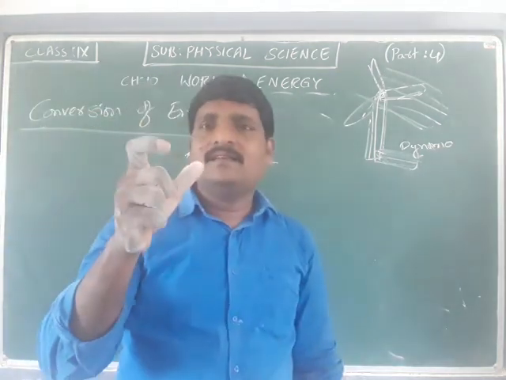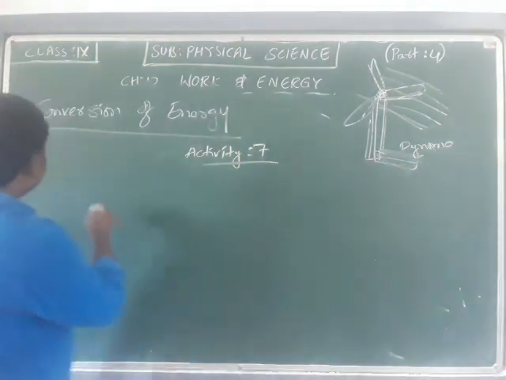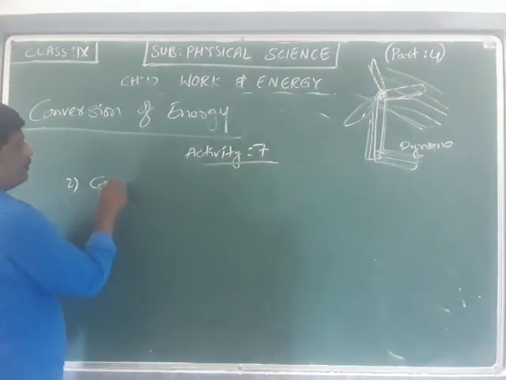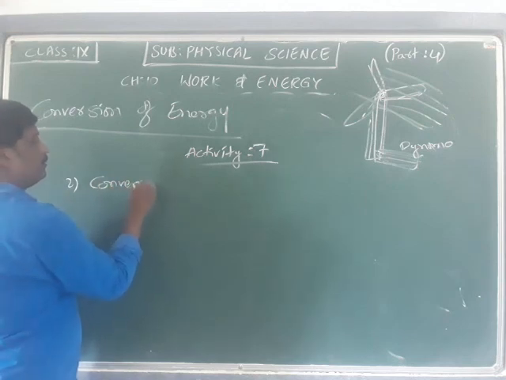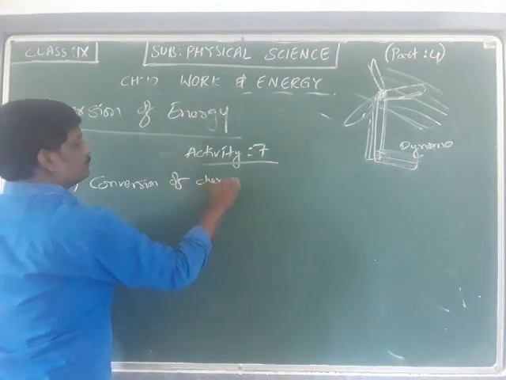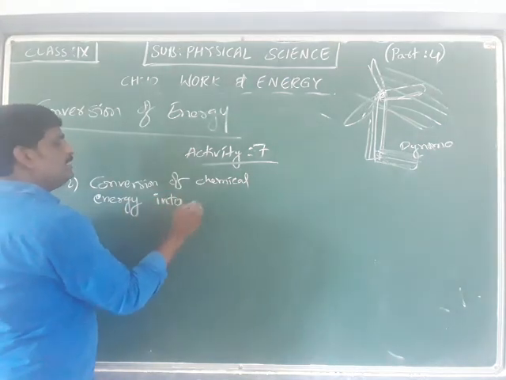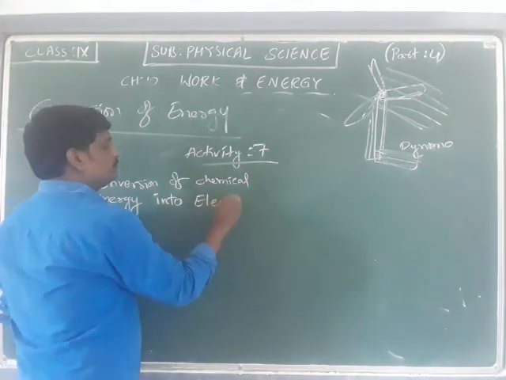For example, if you talk about the dry cell, the second one I am talking about, conversion of chemical energy into electrical energy.